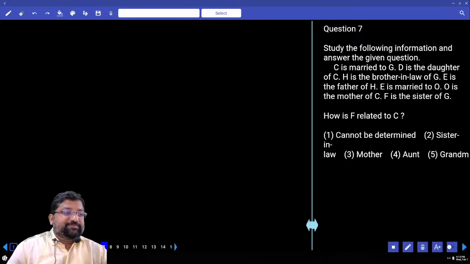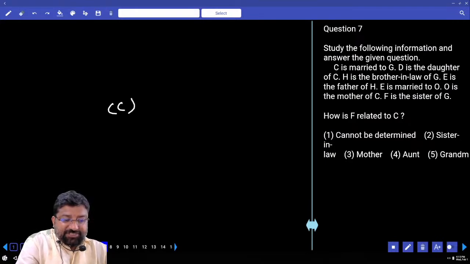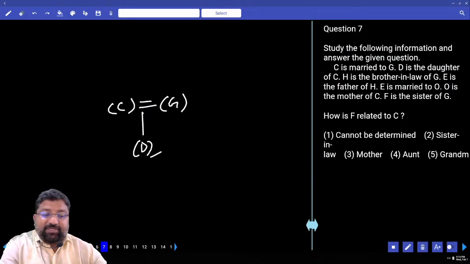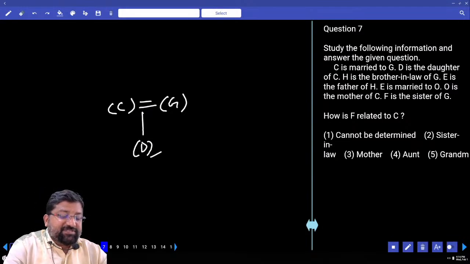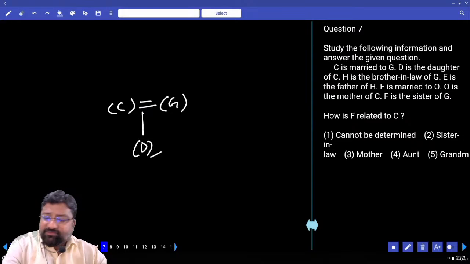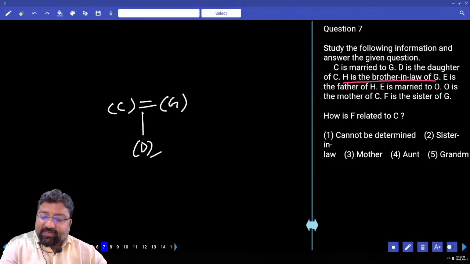C is married to G, who is male, who is female, I am not sure. D is the daughter of C. H is the brother-in-law of G. He can be brother to C or maybe G's sister's husband. How many possibilities? Two possible. Are you sure? No. We'll come back to that later. I'm just highlighting it.